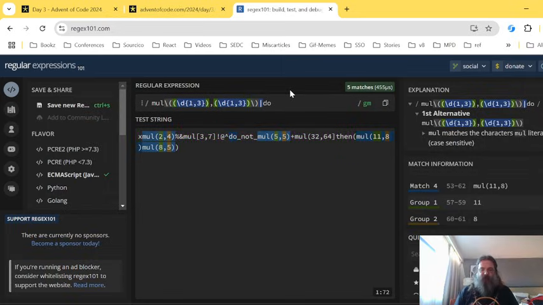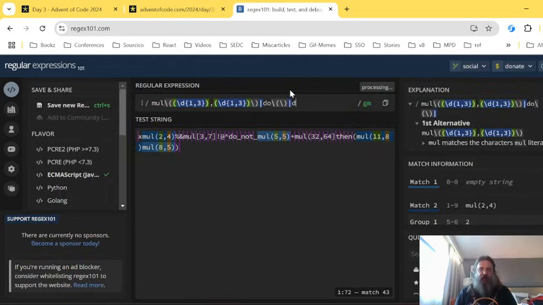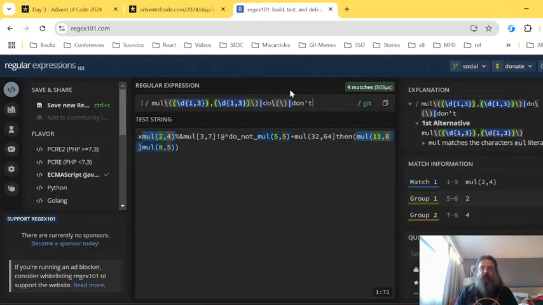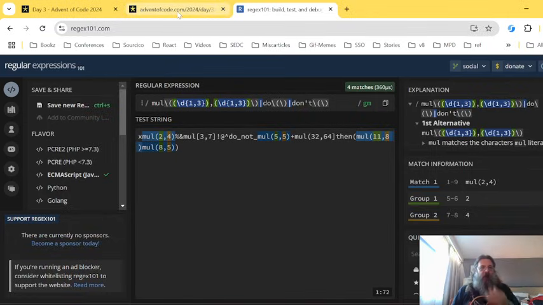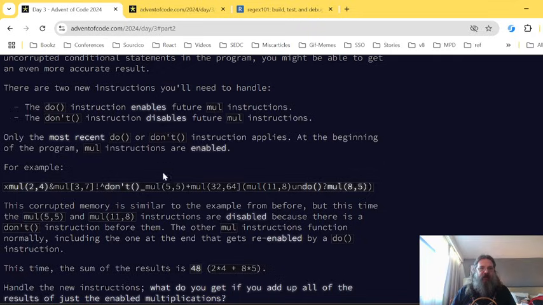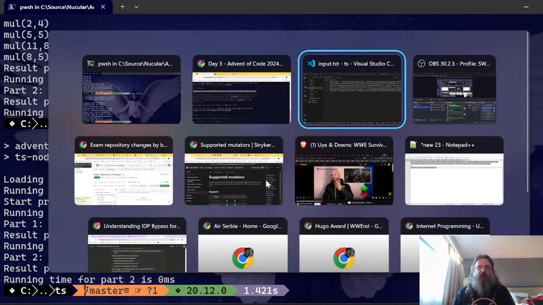So we have a do instruction, and of course this is a literal open parenthesis and a literal close parenthesis, and we have a don't instruction, which is also literal. So in our initial case, we don't have those cases, but in our chained input, I think we have both an example of a do and a don't.